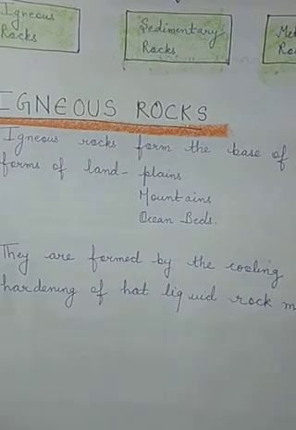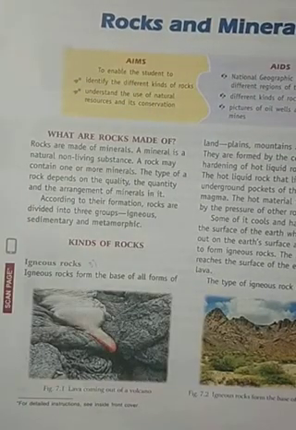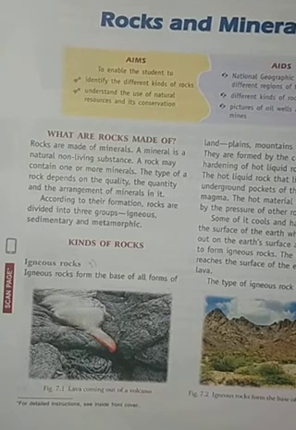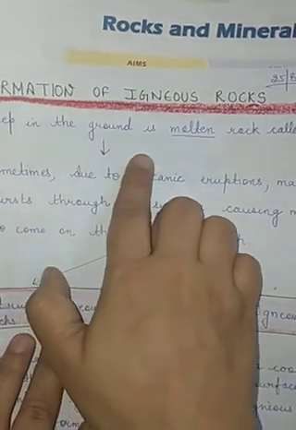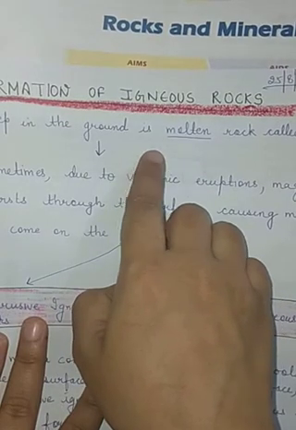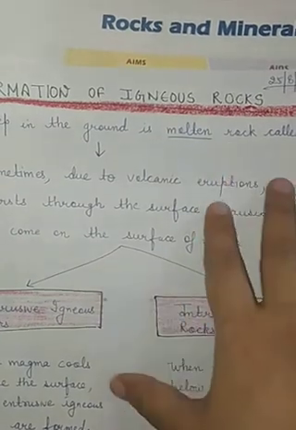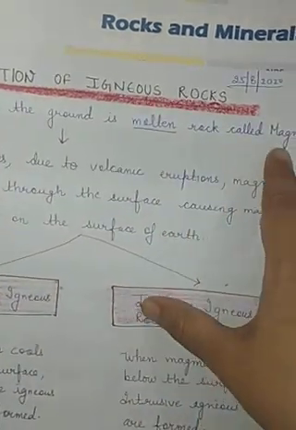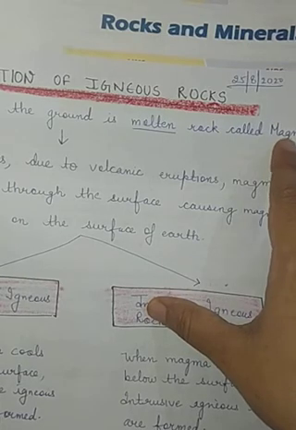Now we are going to discuss the formation of igneous rock in detail. So this is simply how igneous rocks are formed. First of all, deep in the ground is molten rock called magma. So I am telling you what it is made up of. They are made up of molten rock. And what do we call that molten rock? That molten rock which is present inside the earth is known as magma.